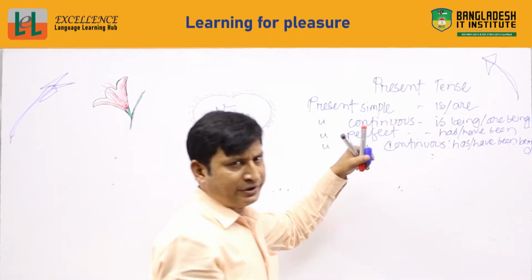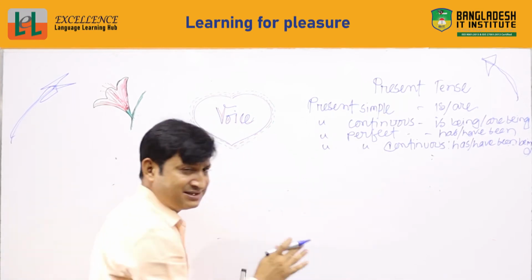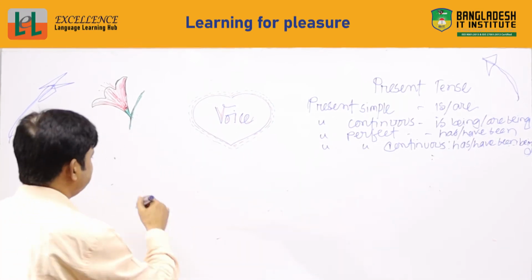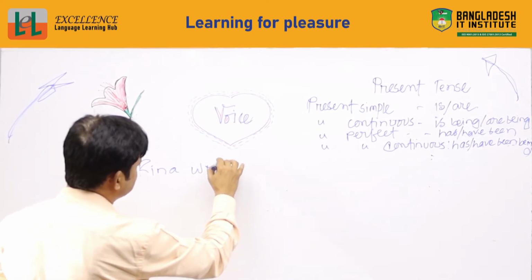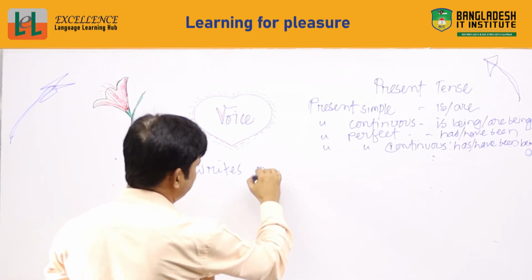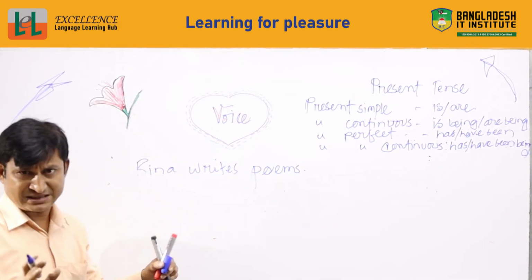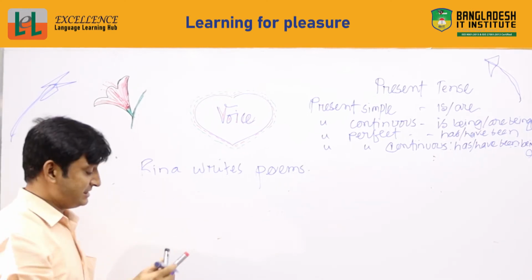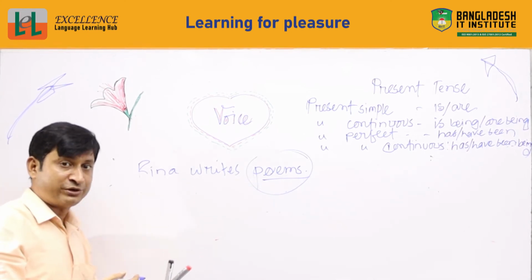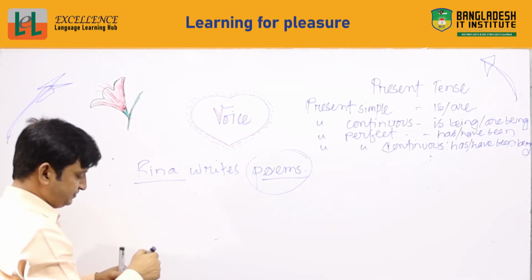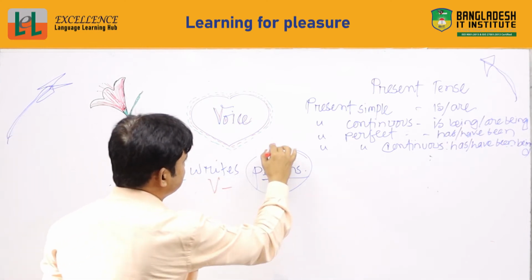Okay, I'll give you 4 examples right now. We already learned the present simple tense. If I say Rina writes poems, this is present simple tense, and you have to know that poems is in plural form, that is, the object is plural. This is the subject, this is the verb, and this is the object.